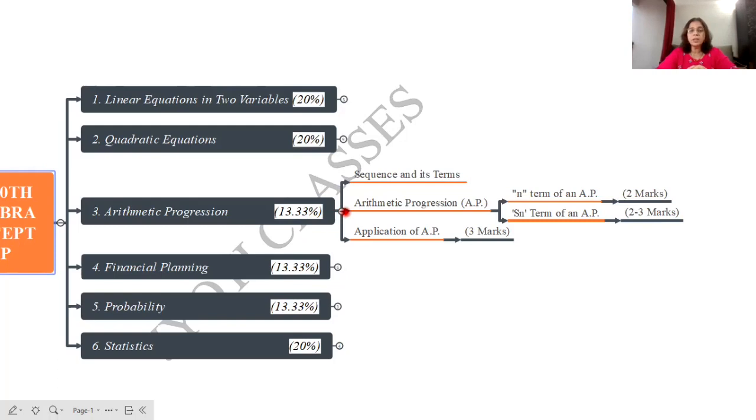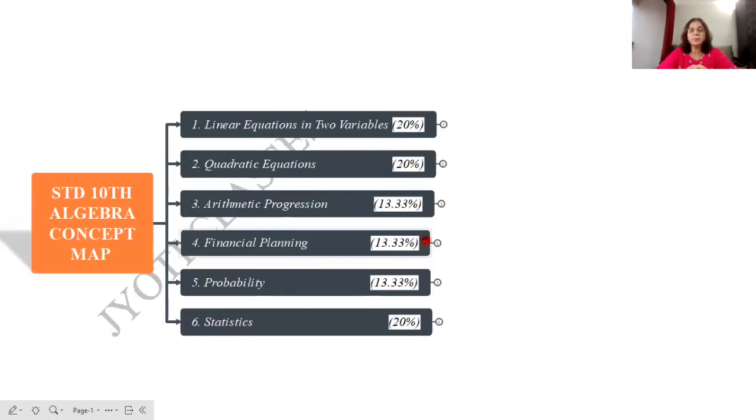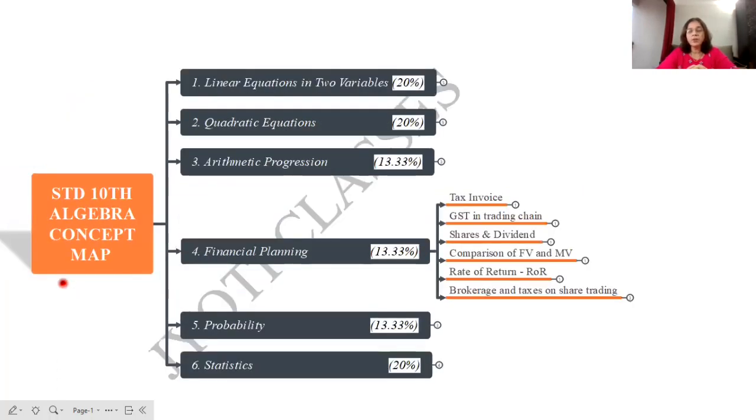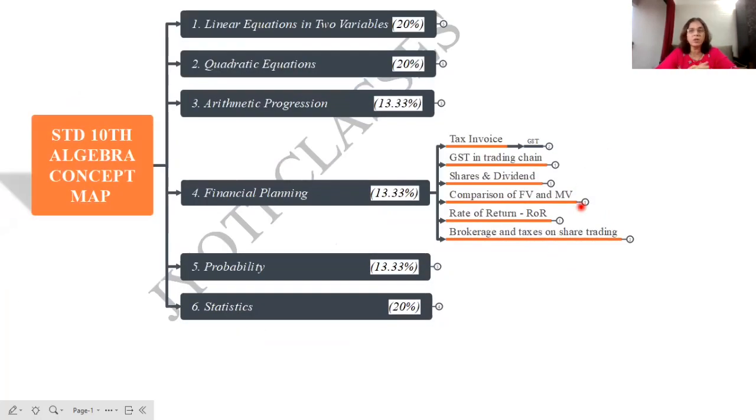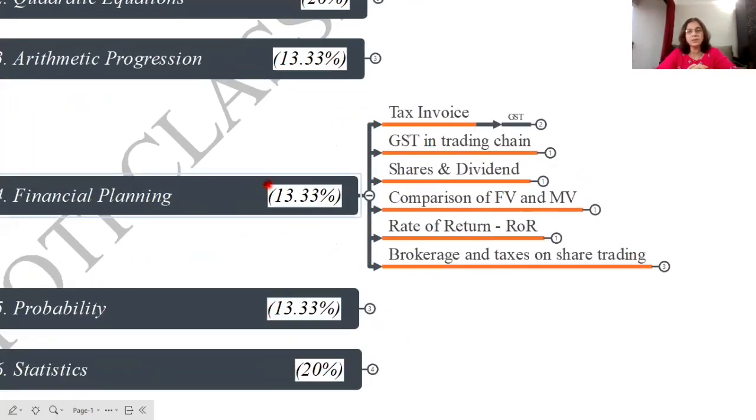Then we are coming to the next lesson, that is financial planning. Under financial planning, these are the topics which we are going to cover, that is tax invoice. You may be asked to prepare a tax invoice, but till today this question is not asked in the exam, but in case it is asked, it will be asked for 3 marks.